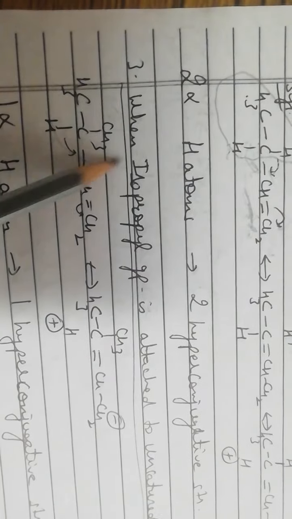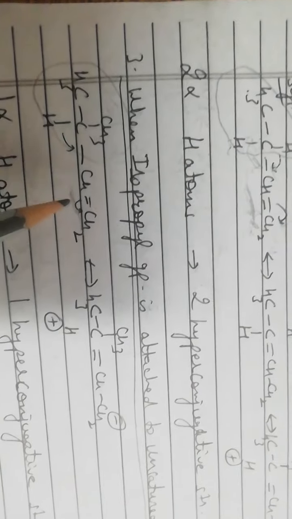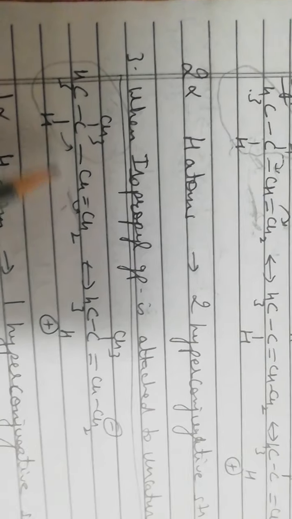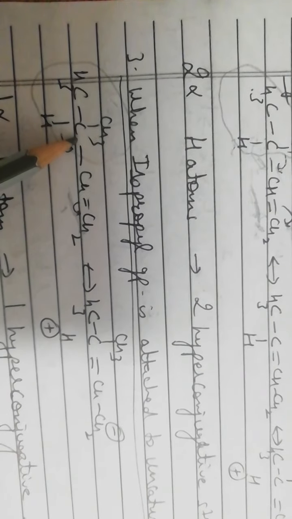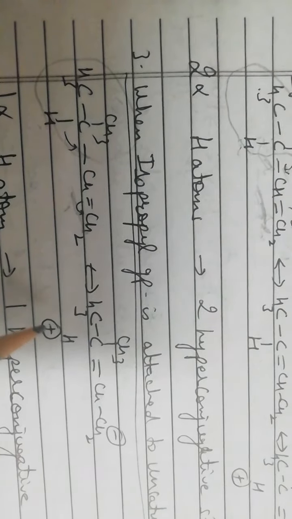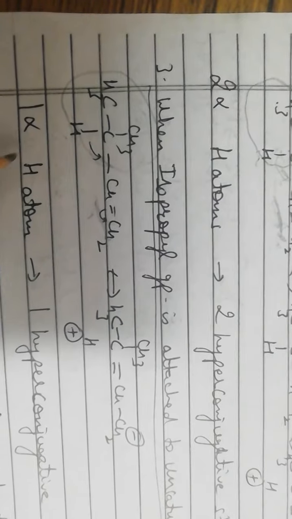Now when isopropyl group is attached to an unsaturated system, this is our isopropyl group and it is attached to the unsaturated system. So this isopropyl group has 1 alpha hydrogen atom. So these electrons will move on this side and we will get this structure. So hydrogen will have positive charge. So 1 alpha hydrogen atom and 1 hyperconjugative structure we will get.